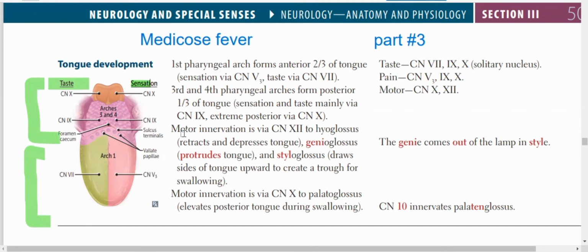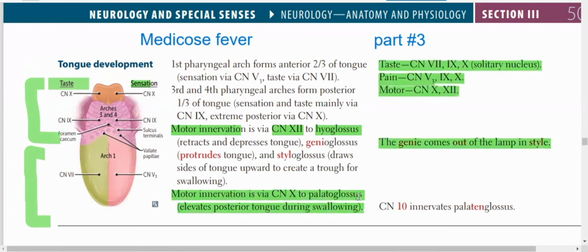Motor innervation is mainly by cranial nerve number 12, the hypoglossal nerve, but the exception is cranial nerve number 10, which supplies the palatoglossus.